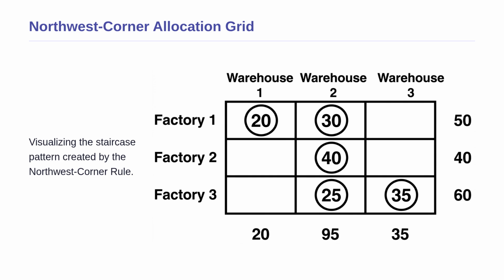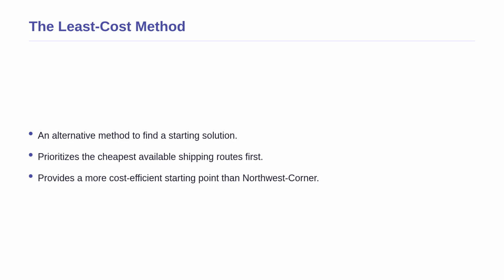You can clearly see how the allocations form a staircase pattern, stepping down and to the right as rows and columns are satisfied. This visual confirmation helps ensure no supply or demand was skipped. Now that we understand the northwest corner rule, let us explore a smarter alternative, the least cost method.